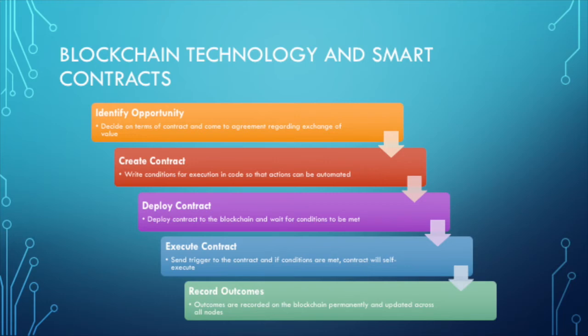To create a smart contract, parties must first identify an opportunity for them to collaborate and agree on the desired outcomes for each party. This could include any possible exchange of value such as goods or services. Next, they must set the terms and conditions that have to be met in order for an exchange to occur. These could be triggered by the parties themselves, by external events, or by certain milestones. All of the requirements and contractual agreements are then programmatically written using computer logic and code. The smart contract can then be deployed to the blockchain, where it will self-execute when initiated by the specific conditions.